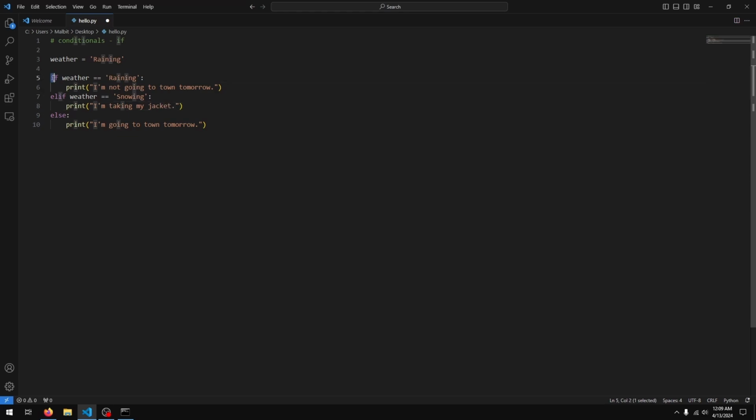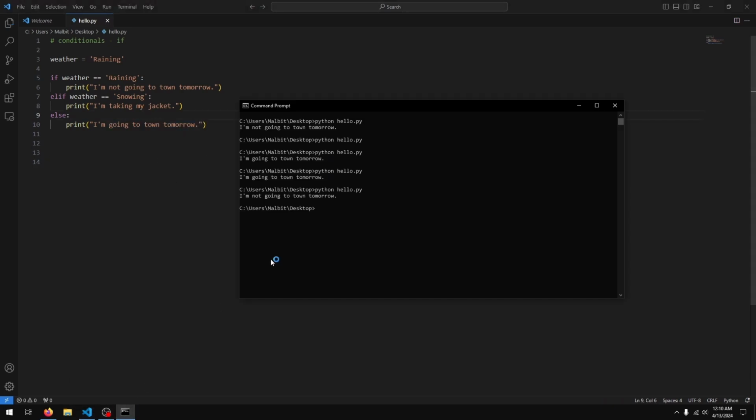So the way this works is it's going to check this first condition. If it's true, then it's going to print I'm not going to town tomorrow, and that's it. It's going to come down here afterwards. Now if this is not true, it's going to check the second one. And if this is true, it's going to print this and come down. If it's not true, then it's going to go to the else and just print this out.